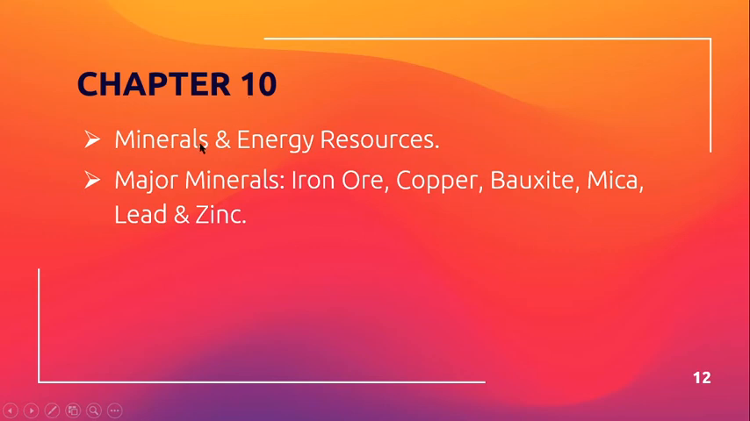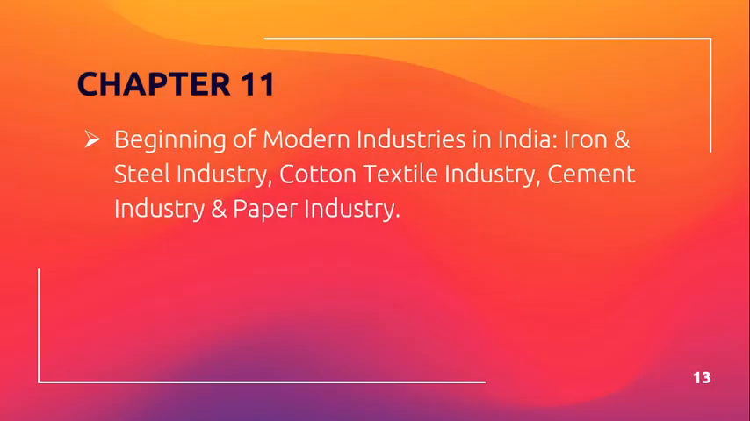First topic is minerals and energy resources. Second one, major minerals, iron ore, copper, bauxite, mica, lead and zinc. These have also been removed. After this, not many more topics are left in your chapter number 10. Then talking about chapter number 11, beginning of modern industries in India. Iron and steel industry, cotton textile industry, cement industry and paper industry. These topics have been removed.